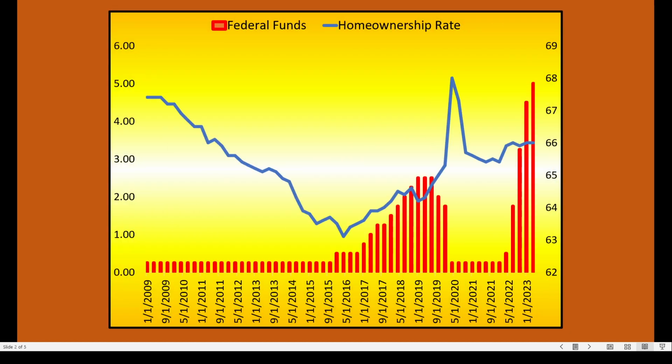Welcome back. Earlier today, we had a couple quarterly numbers that were released in regards to home ownership. The blue line here is the home ownership rate. Again, this is recorded on a quarterly basis. The red histogram bars represent the federal funds rates. The home ownership rate currently sits at around 66%.